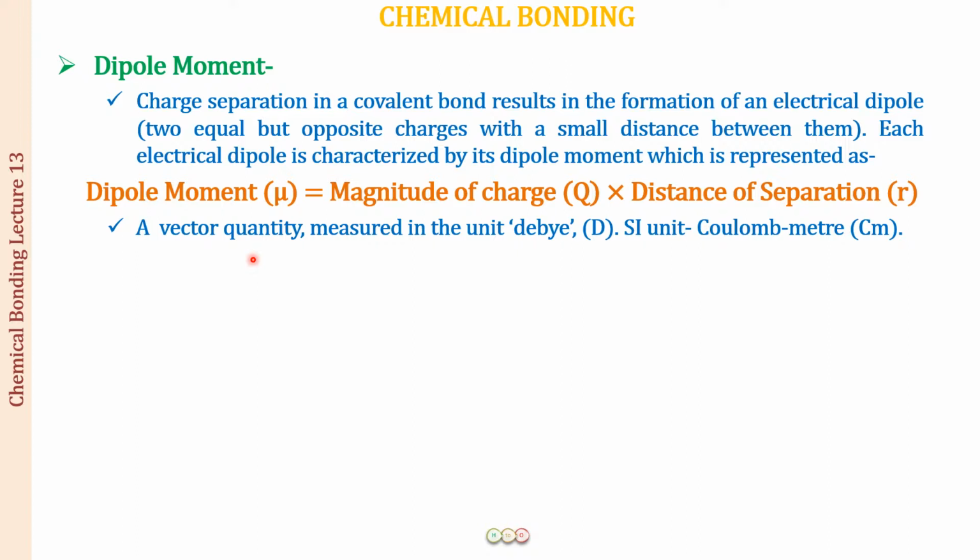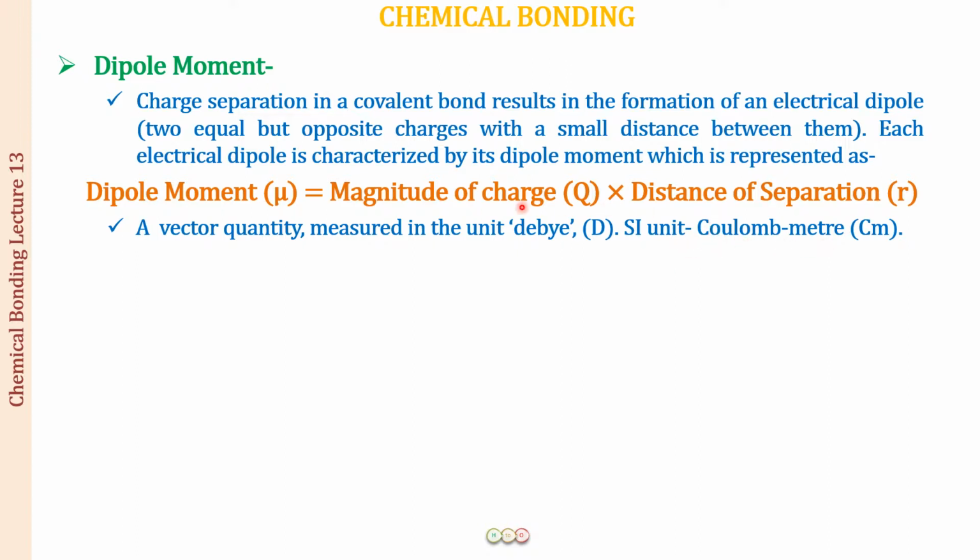Although we are not going to do the mathematical calculations for dipole moment, you will be able to understand that when we add up the dipole moments of various bonds in a molecule, this addition is going to be a vector addition. Okay, so this is a vector quantity, and it is measured in the unit debye, denoted by the letter D, and the SI unit is coulomb meter.